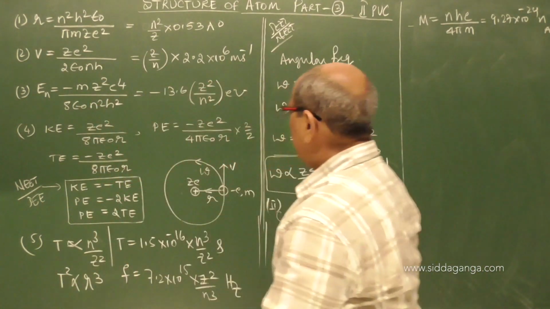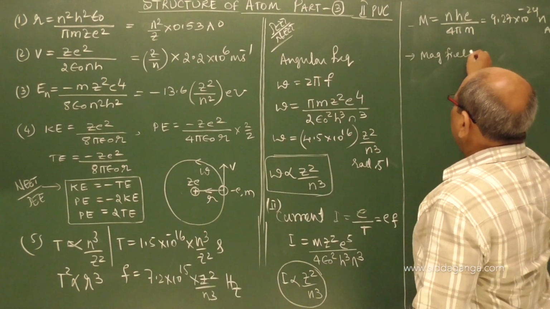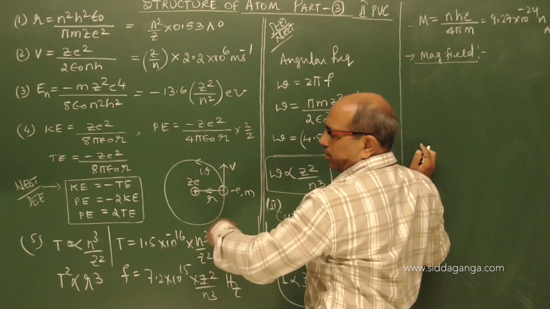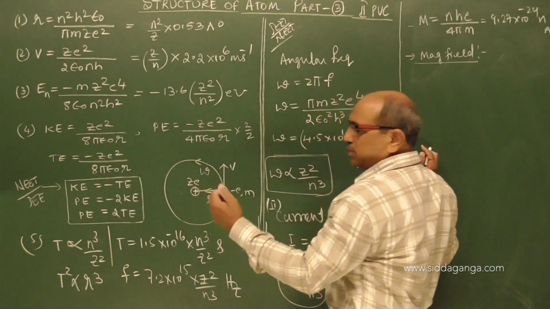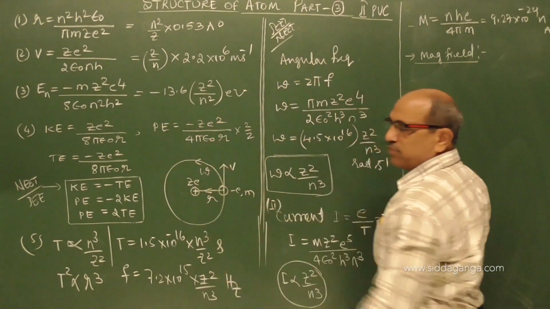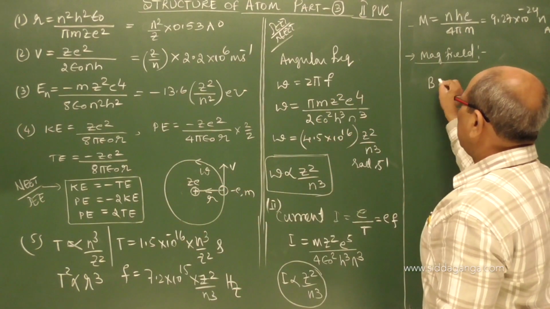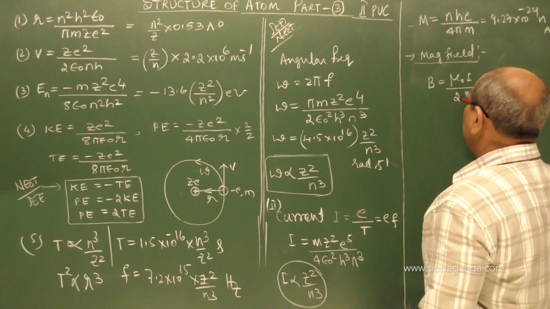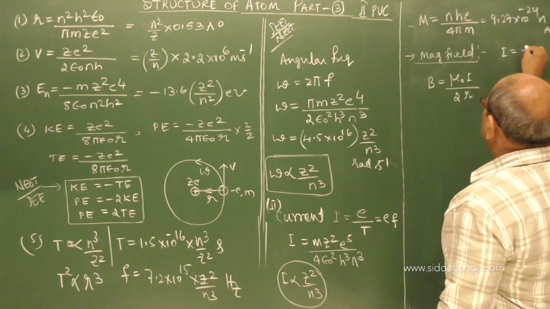Then another thing I am talking about is the magnetic field. Because the electron is moving in a circular orbit here, at the center of the electron orbit we see a magnetic field perpendicular to the orbital plane, along the magnetic moment. If you think of it as an electron current, you know the expression for the magnetic field due to flowing current: mu naught I by 2r for a circular orbit of radius r. I can be written as E into